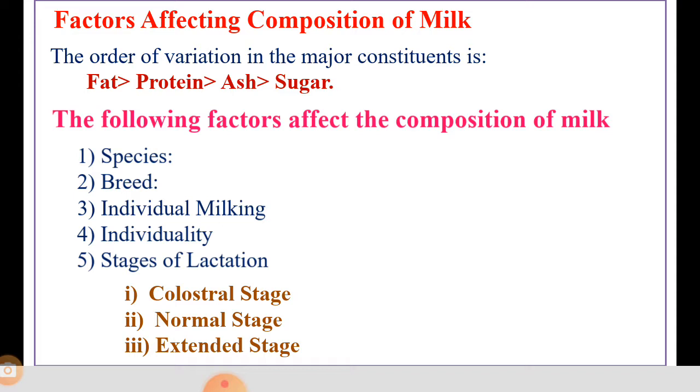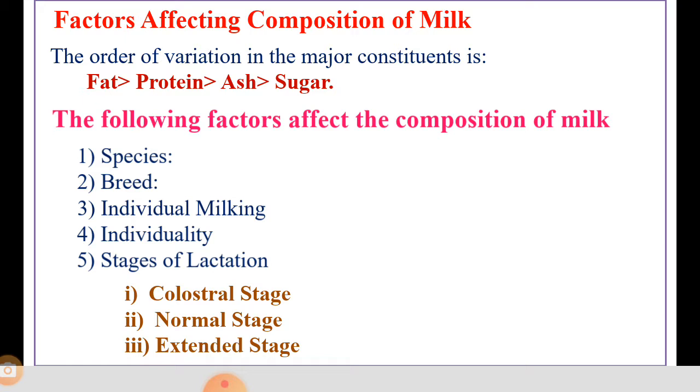At this stage, lactose, fats, and sometimes casein content is less, whereas the total solids, ash, albumin, globulin protein, and non-protein nitrogen are higher than in normal milk. So it is very rich in minerals and antibodies. This is the first stage of lactation.